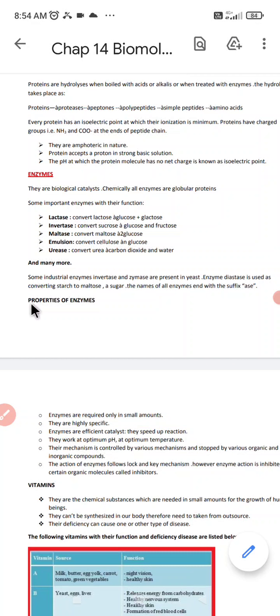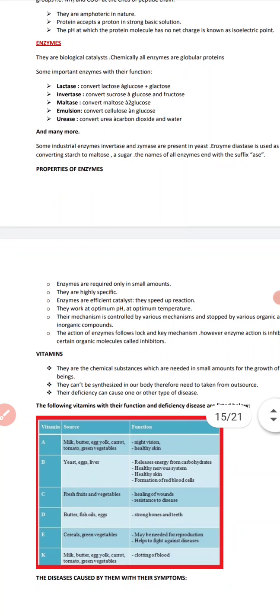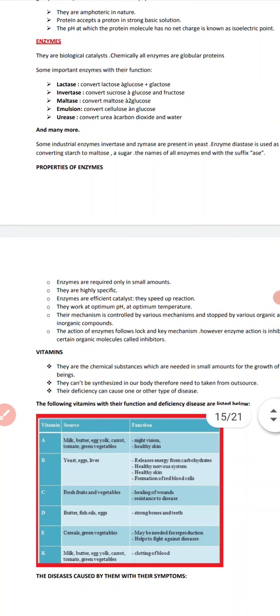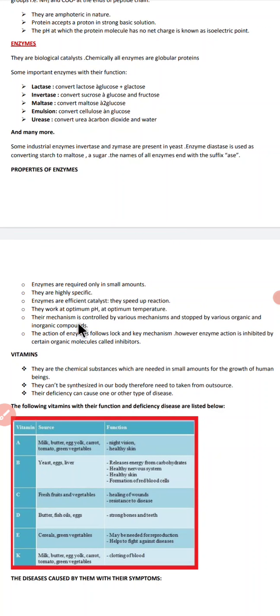Now, properties of enzymes. Next we are going to discuss the properties of enzymes. The properties of enzymes are as follows. Each enzyme is required only in a small amount. The requirement of an enzyme is in a small amount. We cannot use a large amount of enzyme.